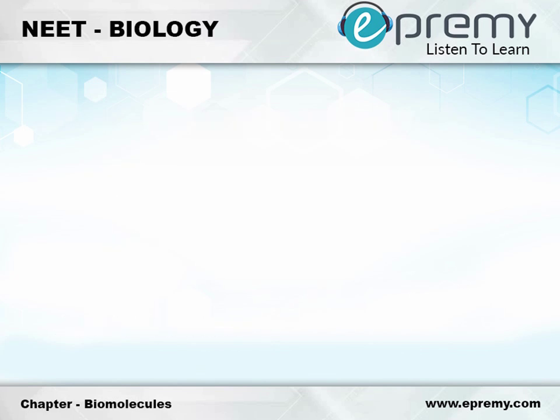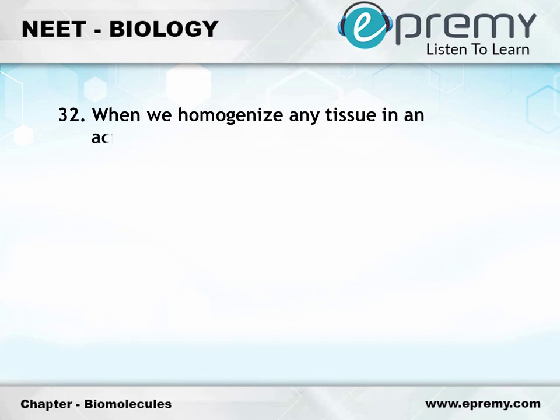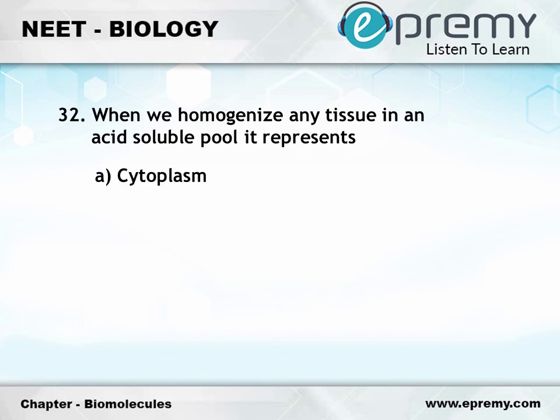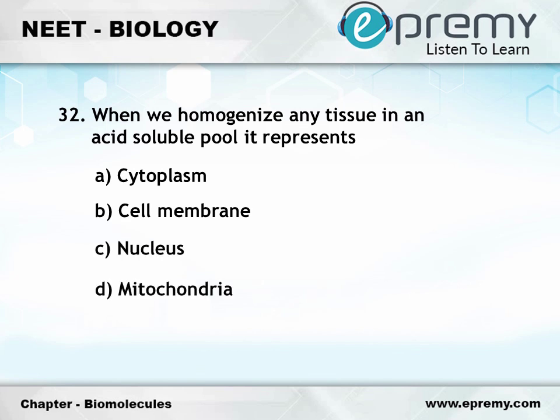Question number 32. When we homogenize any tissue, is an acid-soluble pool it represents. Option A, cytoplasm, option B, cell membranes, option C, nucleus, option D, mitochondria. The answer is option A, cytoplasm.